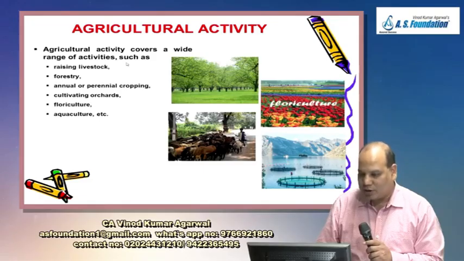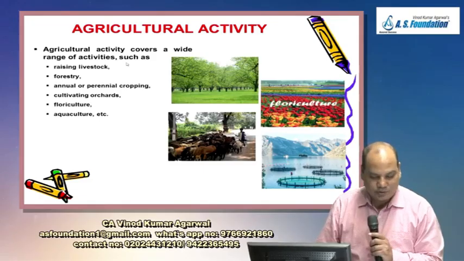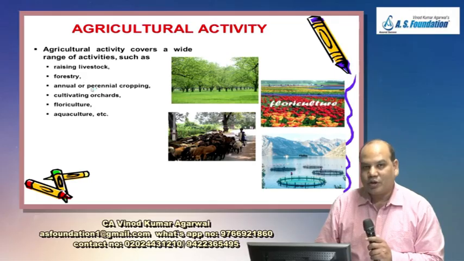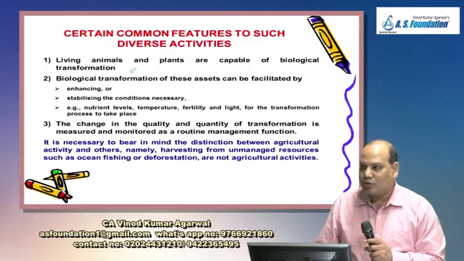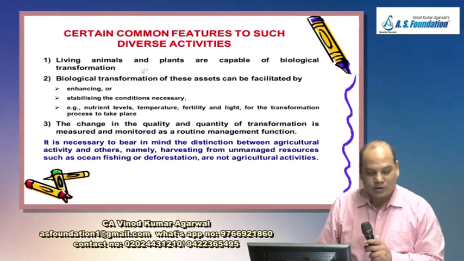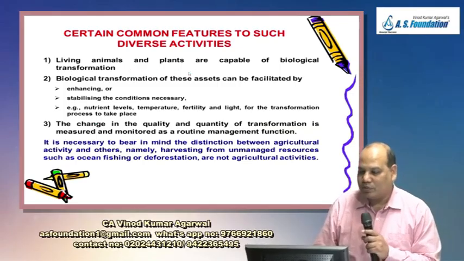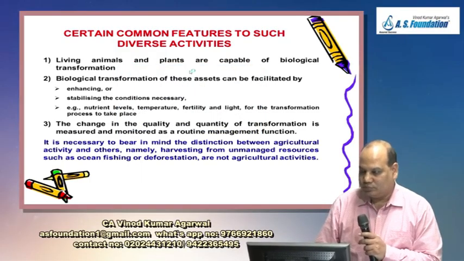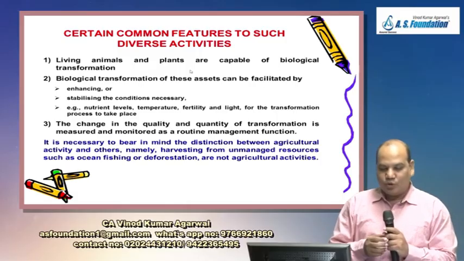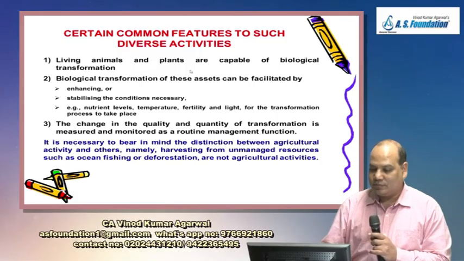Yesterday we had stopped at this point: agricultural activity, which will include livestock raising, forestry, annual or perennial cropping, cultivating orchards, floriculture, aquaculture. And what is common to all such diverse activities? Living plants and animals are capable of biological transformation. That means they can be changed, they can grow, procreate, produce, and degenerate.